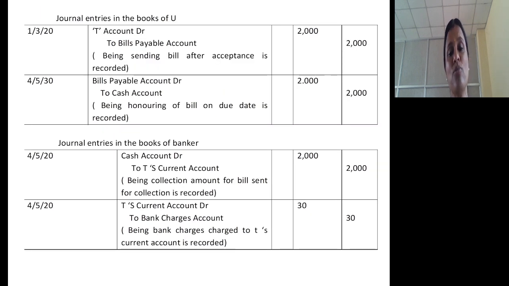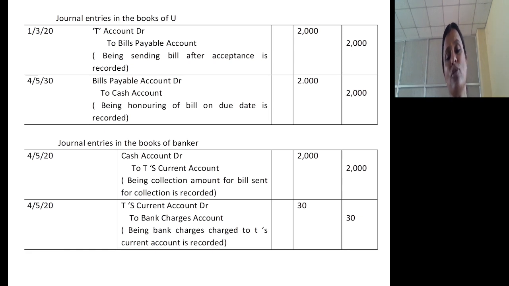What are the entries in the books of the drawee, that is U? When he accepts the bill and sends the bill back to the drawer, journal entry is T's account debtor to bills payable account. On the due date, he honors the bill, so the bill will come to him. Journal entry is bills payable account debtor to cash account.